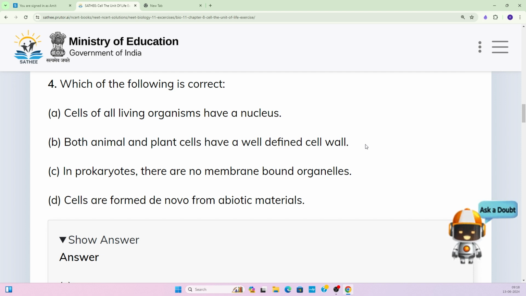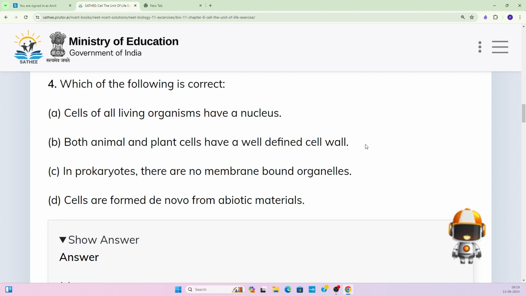A true membrane means a lipid bilayer traversed by proteins, right? That is showing the plasma membrane structure. So that is a true membrane. Any membrane that is not like the plasma membrane is not considered a true membrane. In prokaryotes, there are no true membrane-bound organelles. So that is clear. Okay.